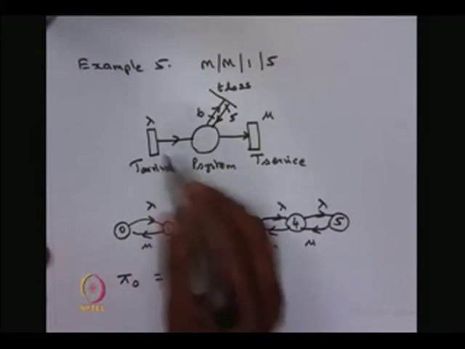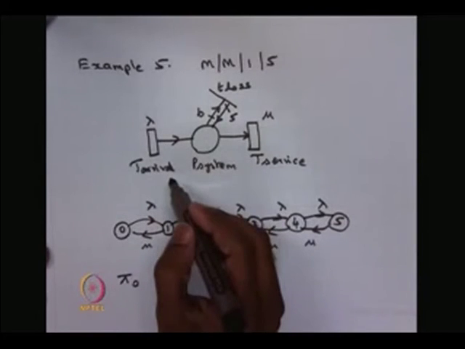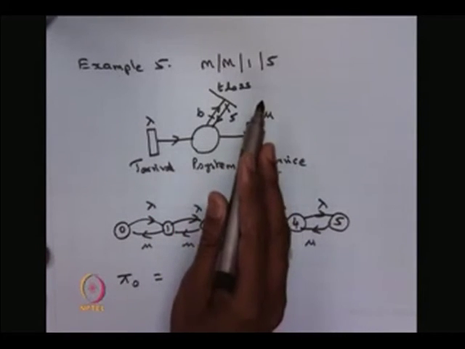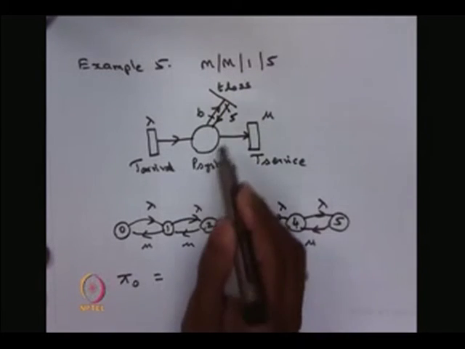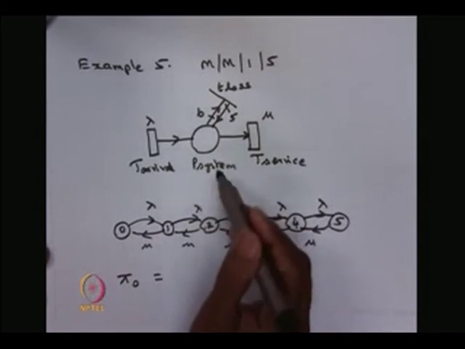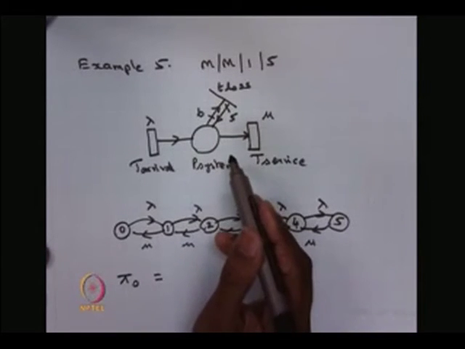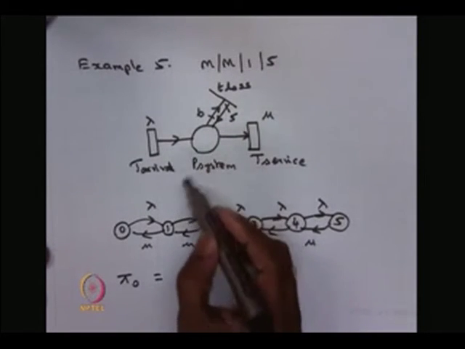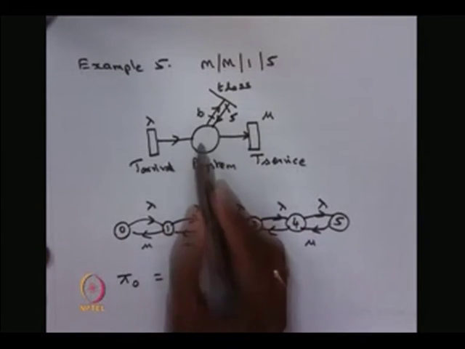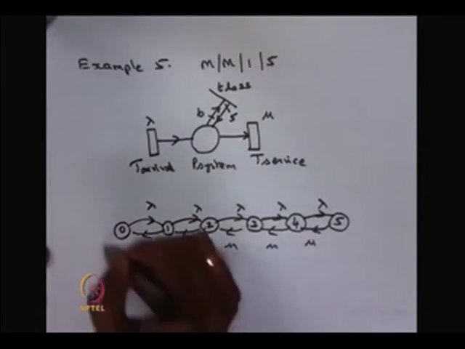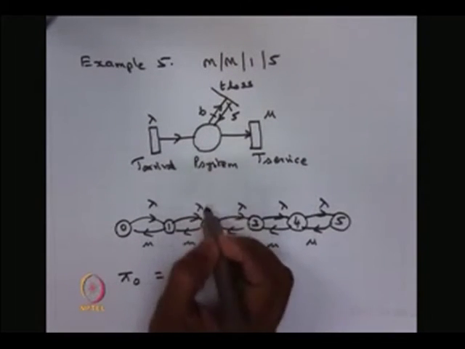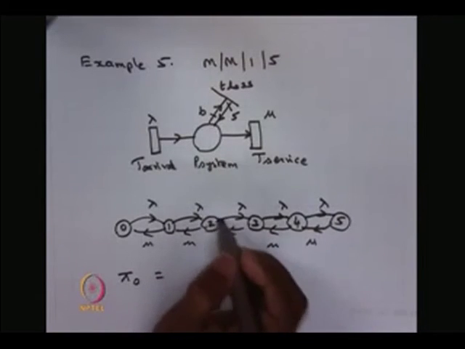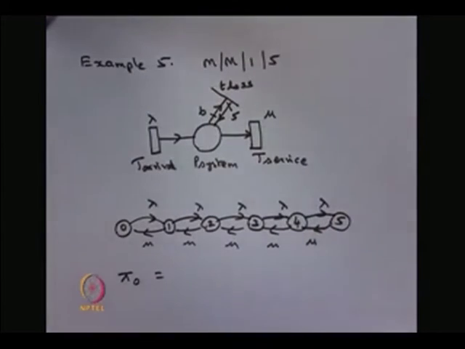Therefore, whatever measures you want for the system, instead of making a continuous time Markov chain, you can make a stochastic Petri net or GSPN and get the measures at the Petri net level instead of the state in the Markov chain, whenever the underlying reachability graph is isomorphic to the continuous time Markov chain.